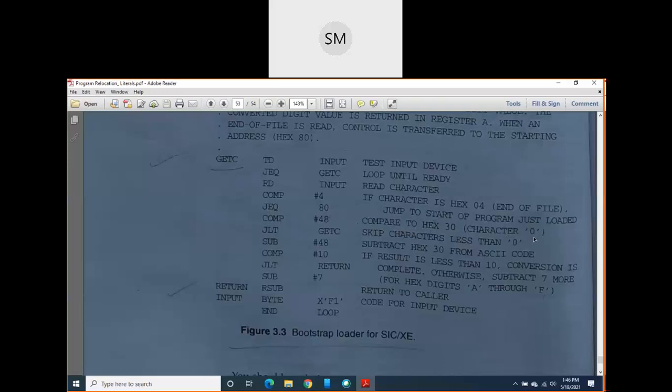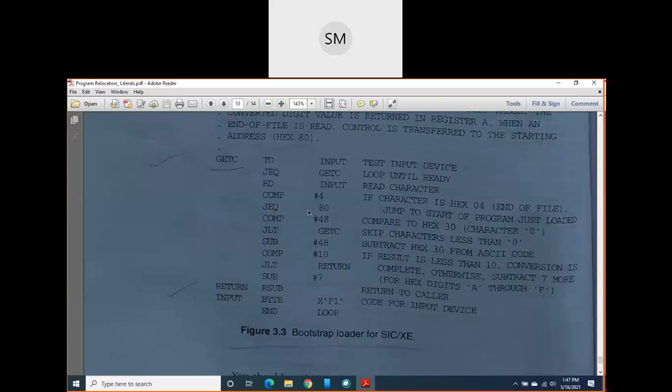So it is nothing but telling character 0. So of course it is 0. Okay, comparing with a 0. If it is less than, then get C. Go back to get C. It means that skip those characters which are less than 0.